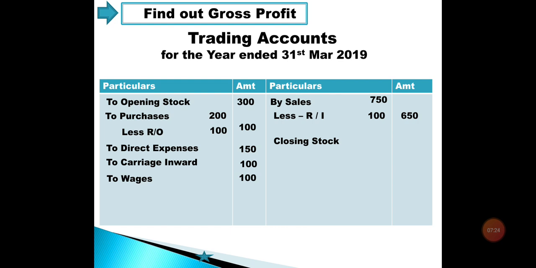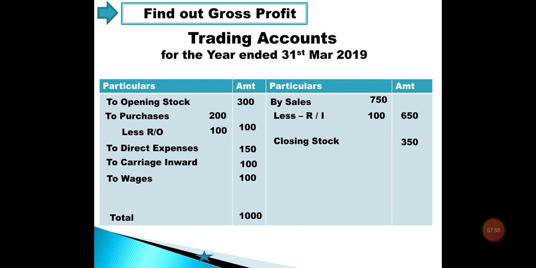Now the closing stock value we will put down, that is rupees 350, and with this we can find out the gross profit. Students, first of all we search out all the figures related to the financial year. We put down all the figures into this trading account, and after finishing all the figures, we are going to total this trading account to find out the gross profit.